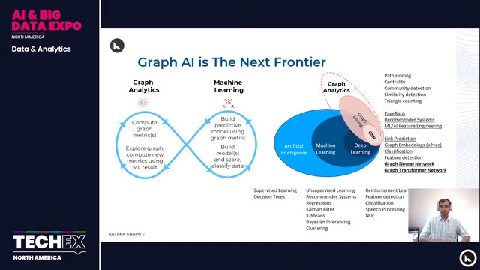For example, recommender systems can be viewed as a graph AI problem as well, and we can provide more efficient solutions by doing so. As I was mentioning, we can engineer features for machine learning and AI applications using graph analytics. There are also graph AI specific problems like finding graph embeddings or doing link prediction and node classification, and some of these techniques can be done by using graph neural networks and graph transformer networks. In this talk, I'll specifically focus on graph neural networks and graph transformer networks, and I'll be providing more details of those techniques.